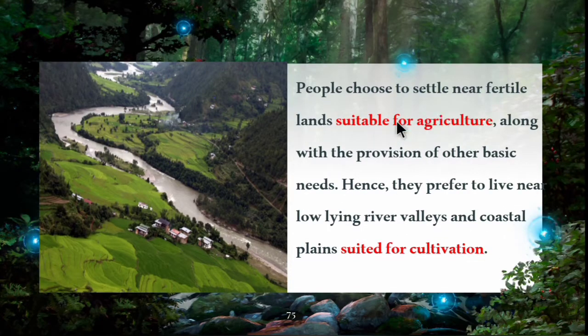People choose to settle near fertile lands suitable for agriculture along with the provision of other basic needs. Hence they prefer to live near low-lying river valleys and coastal plains suited for cultivation, because the soil is suitable for agriculture.